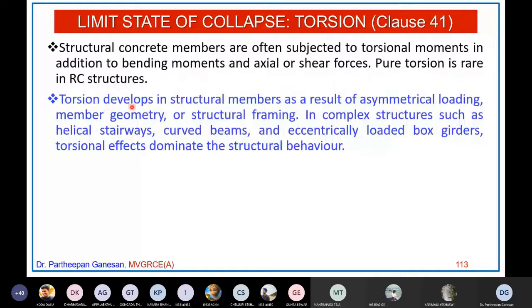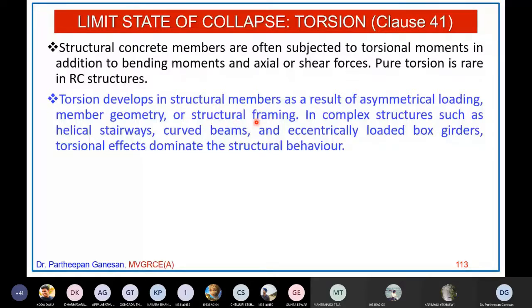Now, torsion develops in a structural member as a result of asymmetrical loading, that is, if your loading is not symmetrical or is not passing through the shear center of the cross section. Or member geometry: if the geometry itself is not symmetrical with respect to the loading plane, then also you will get torsion in the structure. Or whenever you are designing a framed structure, the beam members in the framed structure are invariably subjected to torsion.